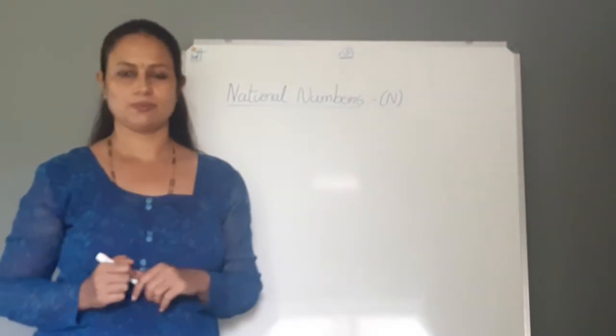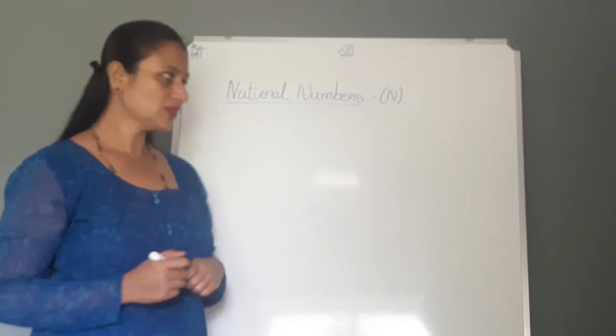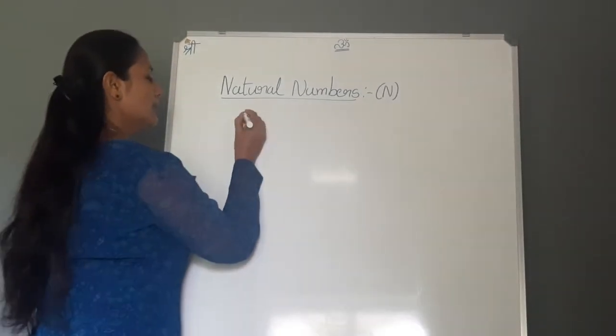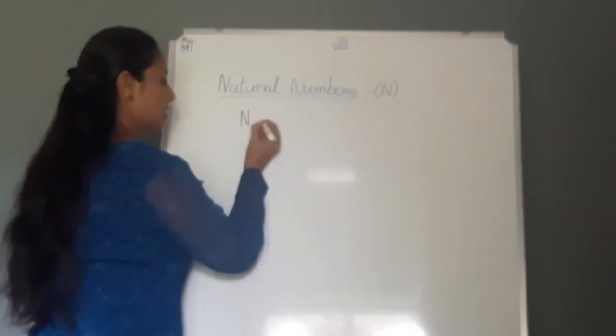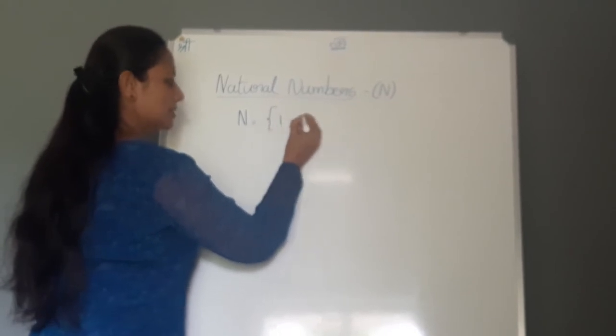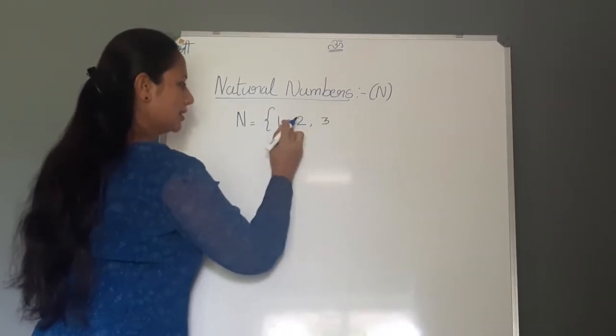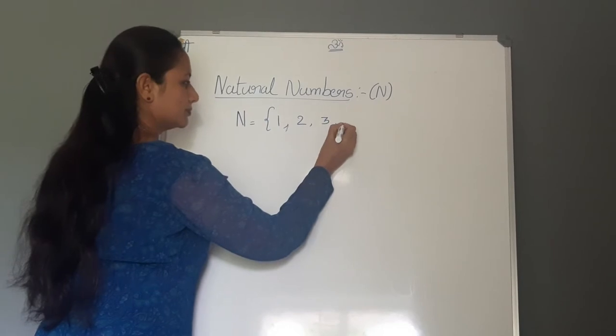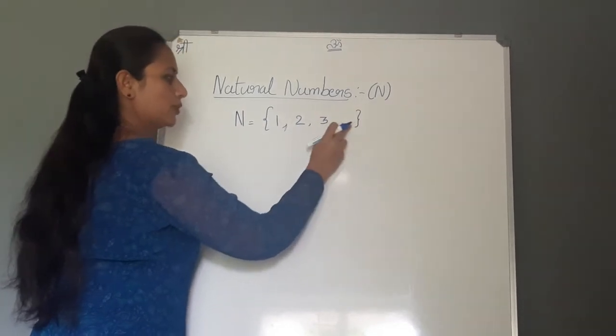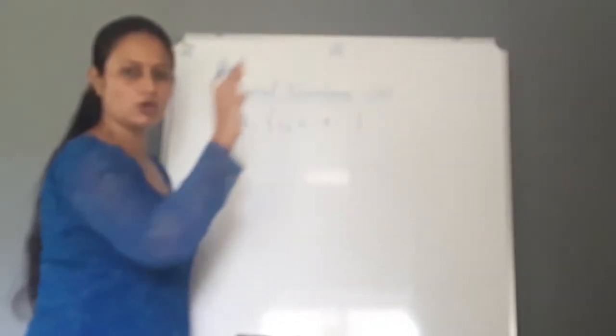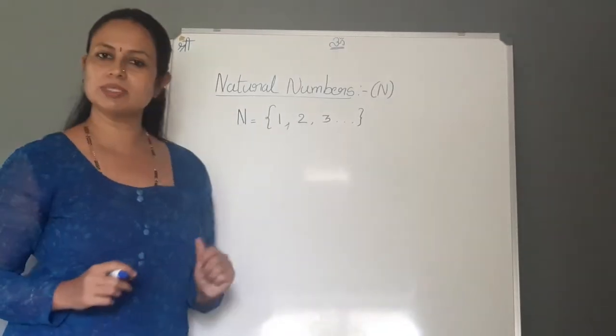It just goes on. When I say natural numbers, the counting numbers are called natural numbers and we denote it like this. If I am putting 3 dots, that means the numbers go on. So natural numbers are the counting numbers. The next one is whole numbers.